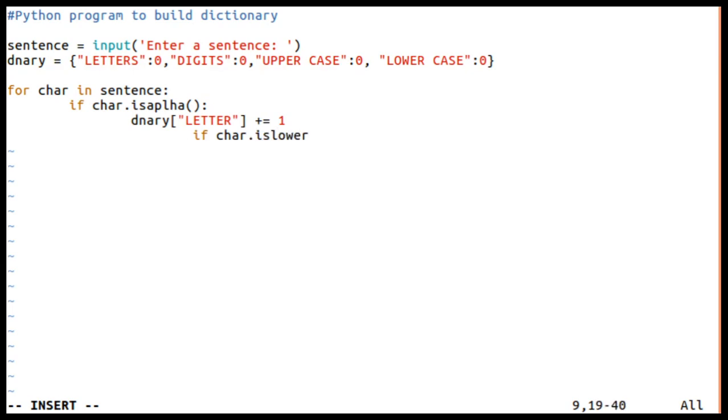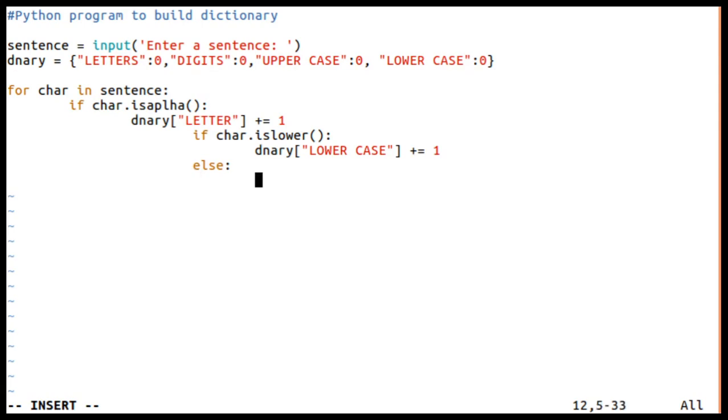If it is lower, then I'll increment the count of dictionary of lowercase plus equal to 1. Else, if it is not lowercase, obviously it will be uppercase.